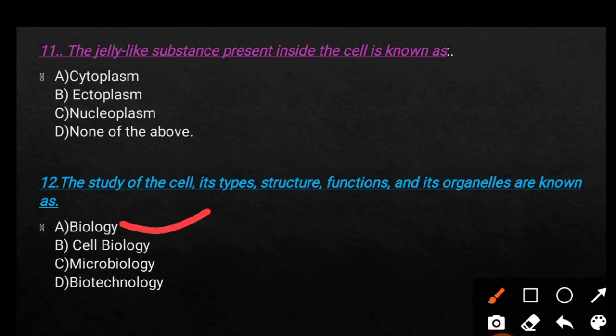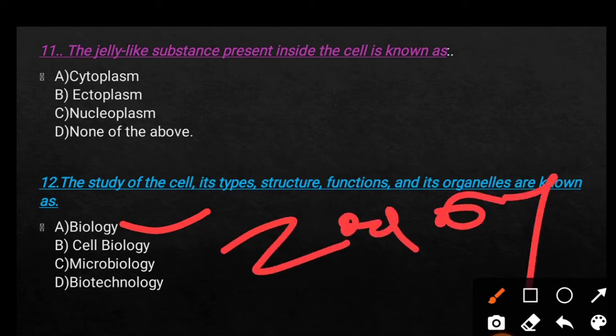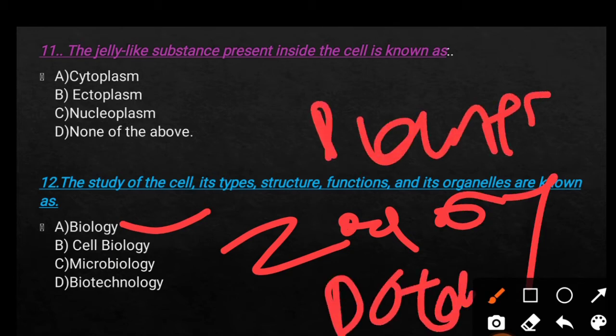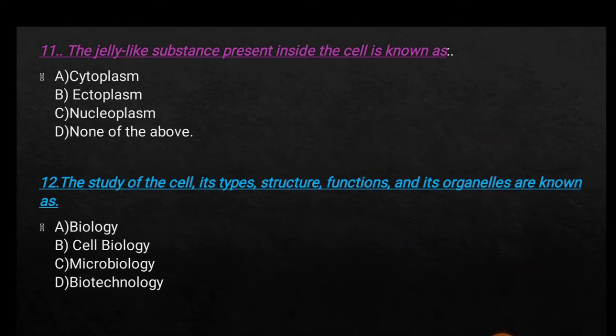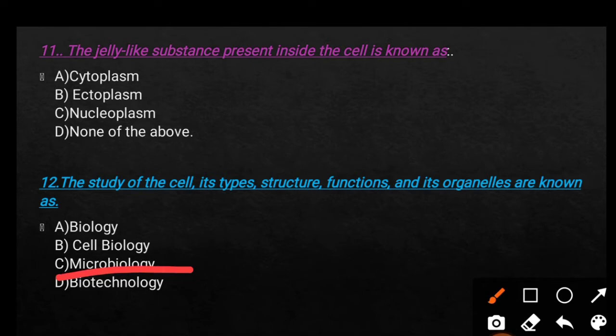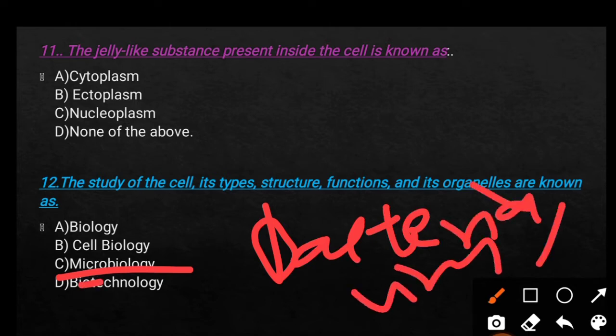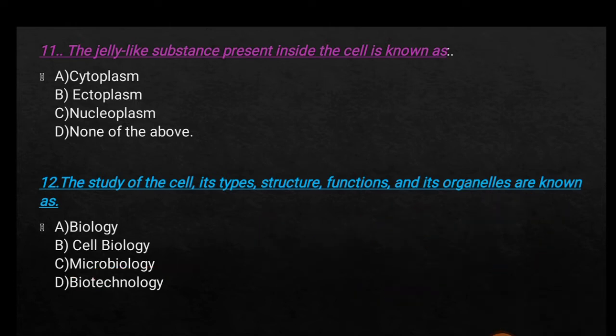Biology means it is the study of living beings, whether they may be plants or animals. When we study animals, that is known as zoology, and when we study plants, that is known as botany, and combinedly it is known as biology. And what is microbiology? Microbiology is the study of microscopic organisms like bacteria and viruses. And what is biotechnology?